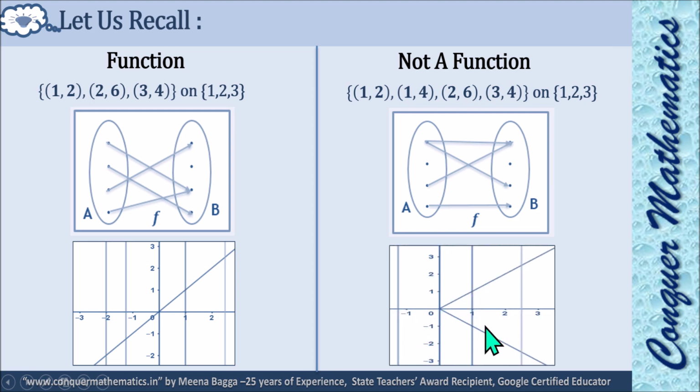But you just see this graph. If I will say about the images, 1 has 2 images, 1 is this and 1 is this. This point has 2 images, 1 is this, 1 is this. Not a unique image. Or otherwise we can say if I am drawing line parallel to y-axis, then some lines cut the graph at 2 different points. Okay, so these are the qualities. You can see the graph is a function or not.